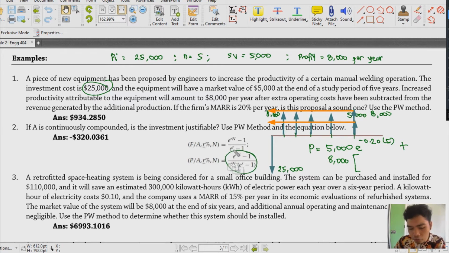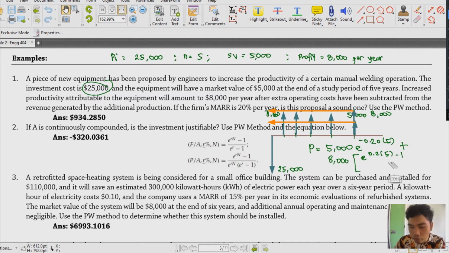Ito ay hindi ko sure kung naibigay ko sa inyo sa prelim. I just think na this is already given in this case. So, let's just copy kasi given naman siya. So, we have e raised to rn. So, basically, that's 0.2 times 5, and then minus 1, and then divided by.